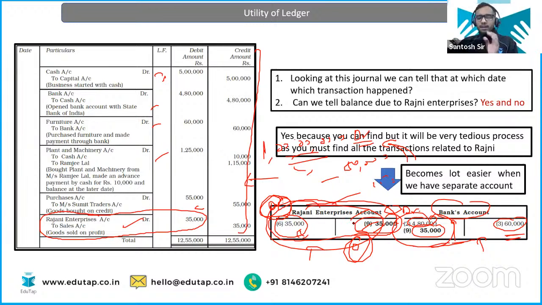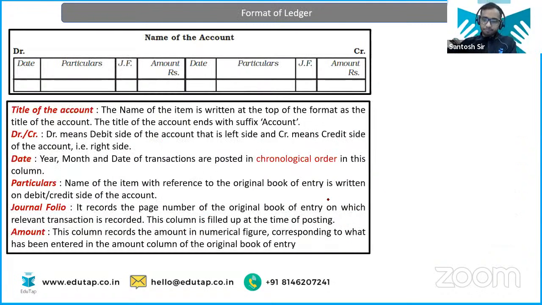But don't worry, you haven't yet understood how to make the ledger. You have just understood the utility of the ledger. Now we are going to study how to make the ledger. Okay, don't worry, easy enough. So this is the format of the ledger account, and then we will study how to post entries from the journal to the ledger. See, you are going to write the name of the account, then you have debit on the left side and credit on the right-hand side, right?